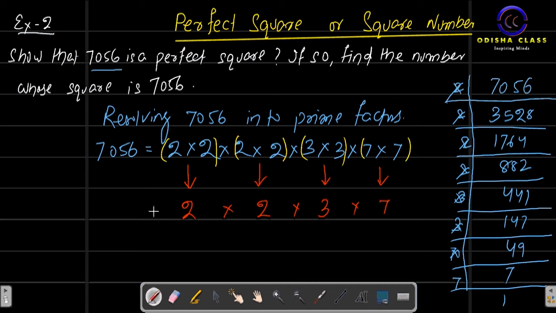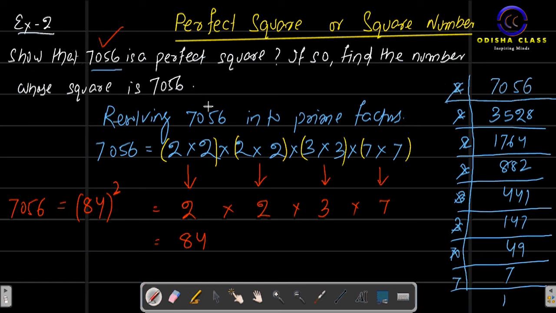Now it becomes 2 into 2 into 3 into 7. 2 into 2 is 4, 4 into 3 is 12, 12 into 7 will be 84. Hence 7056 is the square of 84. I have already discussed previously, if m square is equal to n, then n is a perfect square. Since 84 square is equal to 7056, it fulfills our criteria and it is a perfect square.